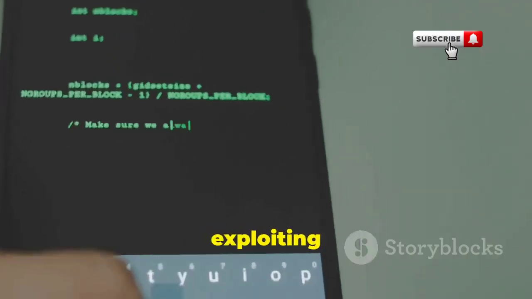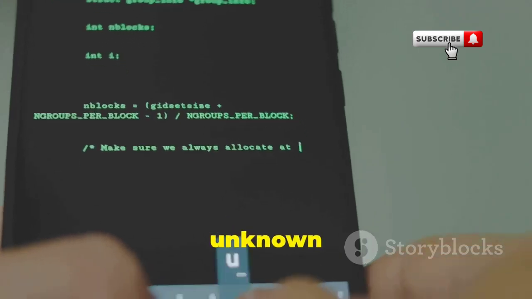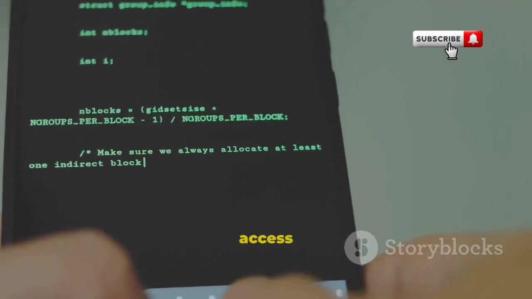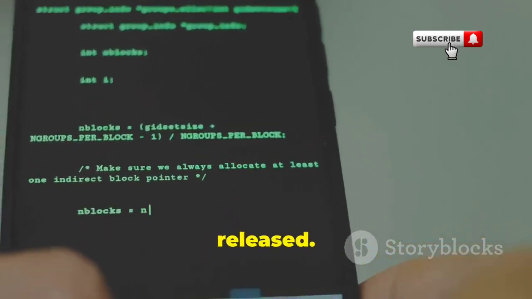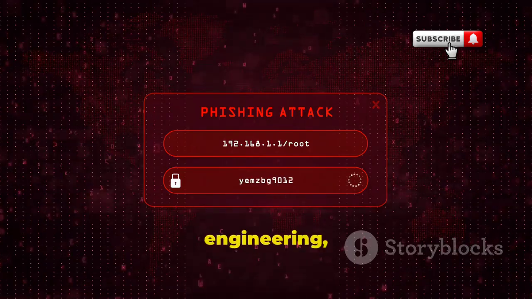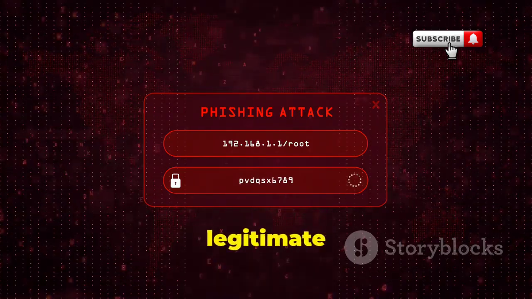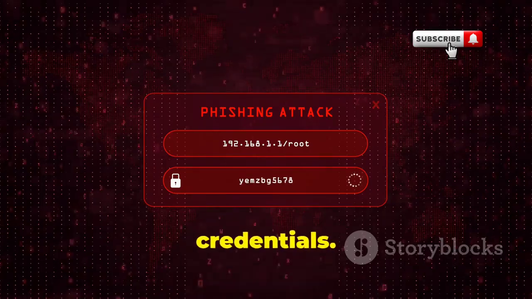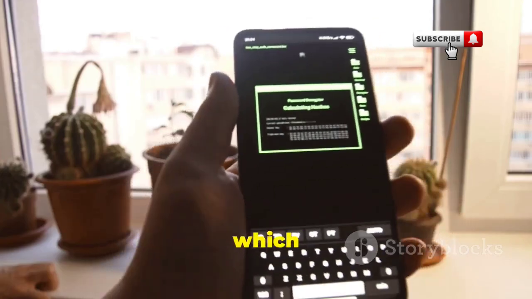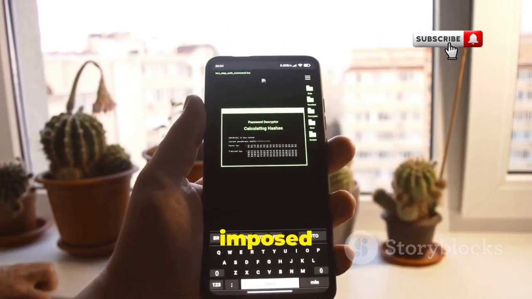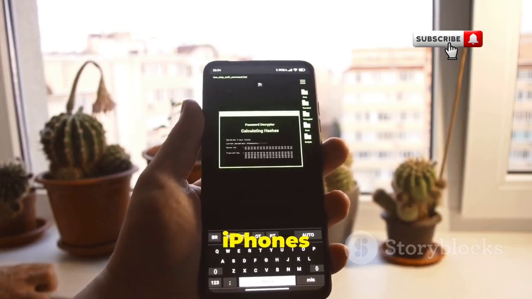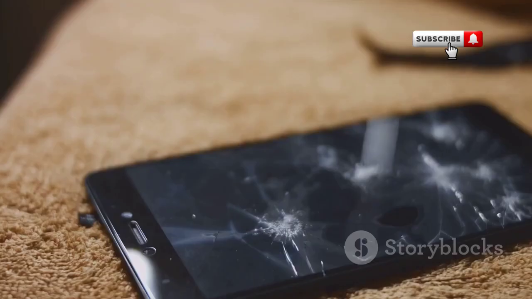One method is exploiting zero-day vulnerabilities, flaws unknown to Apple, giving hackers temporary access until a patch is released. Another technique involves social engineering, tricking users into installing malicious apps disguised as legitimate ones or phishing for login credentials. Jailbreaking, which removes software restrictions imposed by Apple, also makes iPhones more vulnerable to attacks.